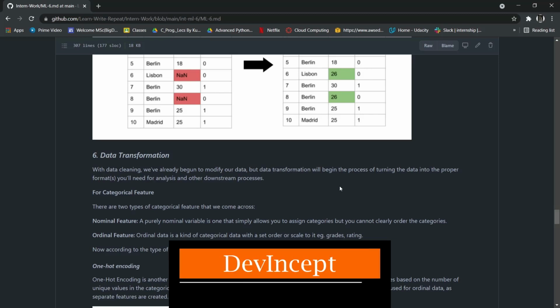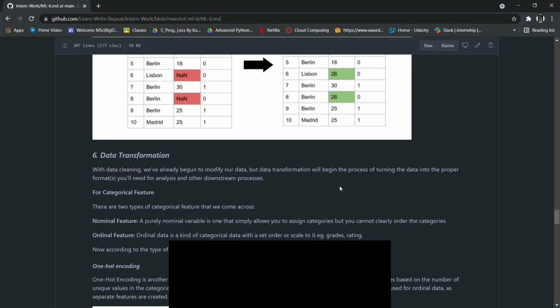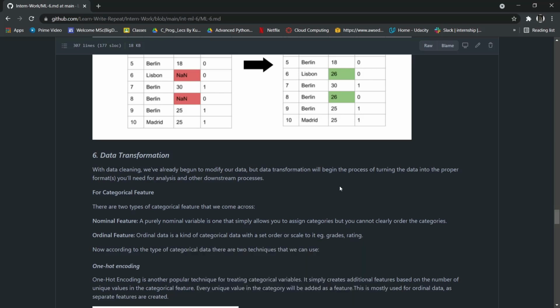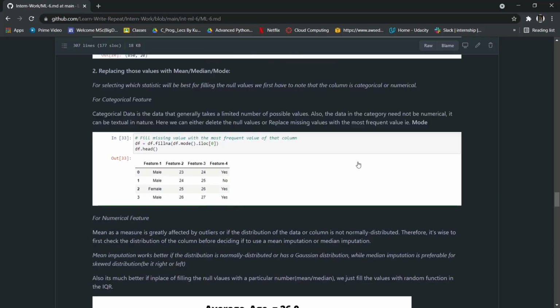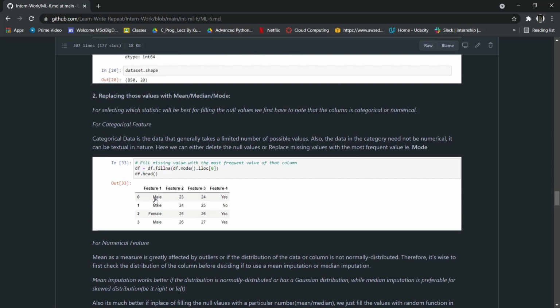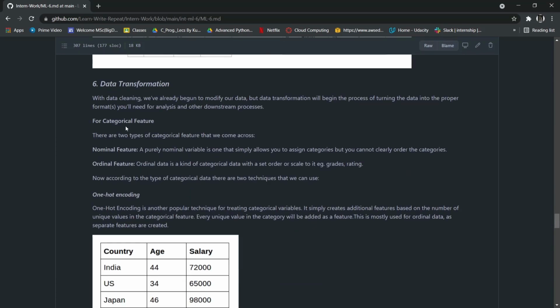Data transformation. Basically, we have two types of data, numerical and categorical, as I have discussed previously. Here we deal with the categorical features, because numerical features will be scaled further in the next steps. Many algorithms cannot work with this kind of data, male, female, male, because they need data in numerical form. So in categorical features, we replace those values with numerical values in data transformation.